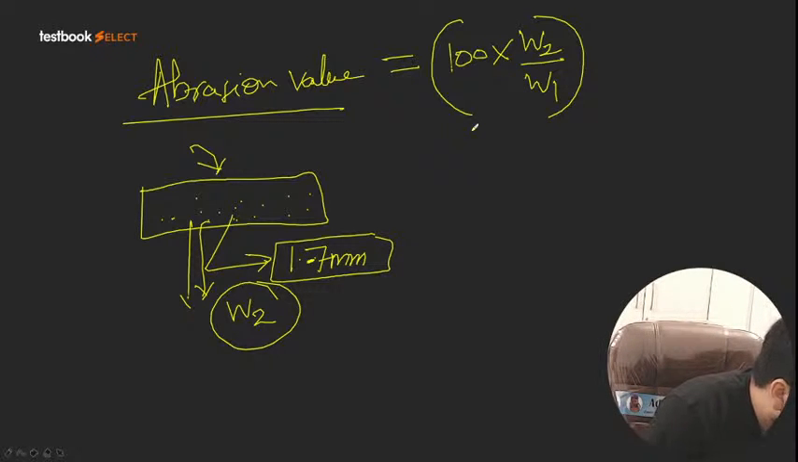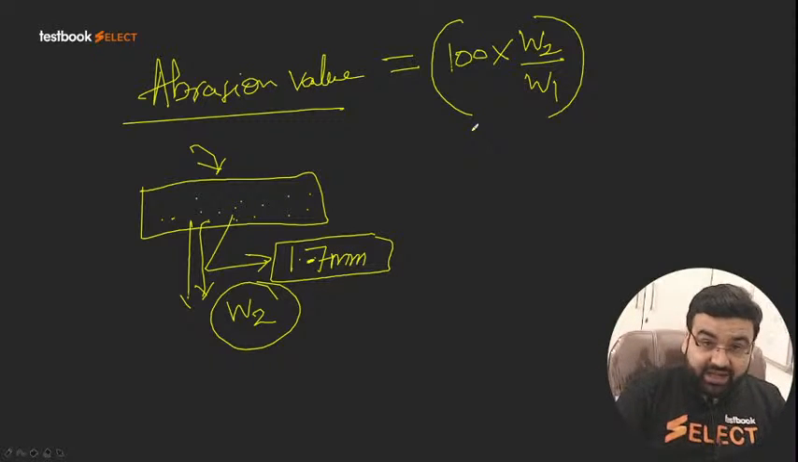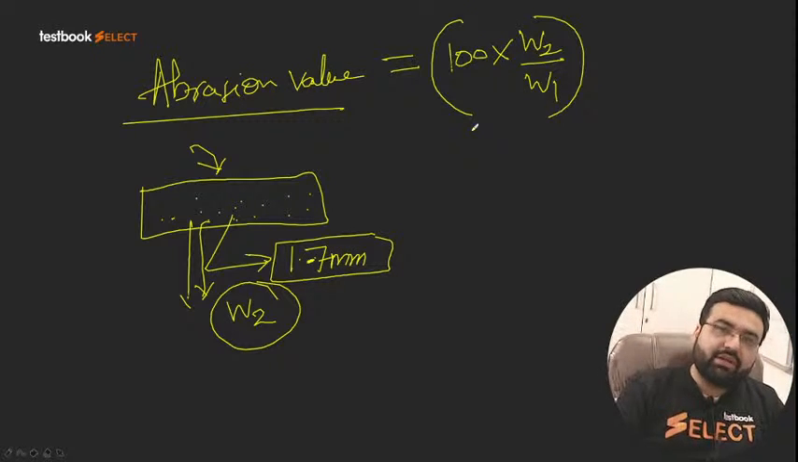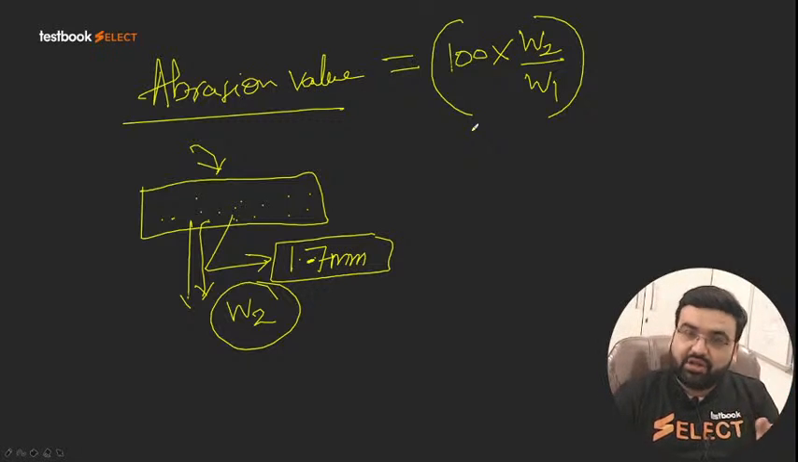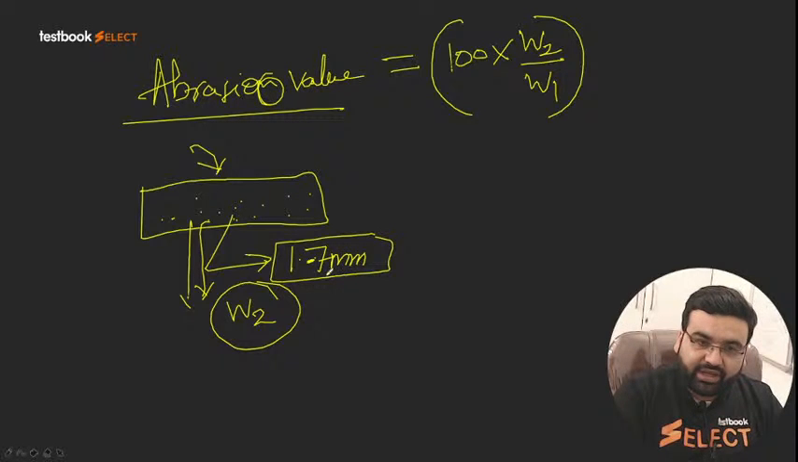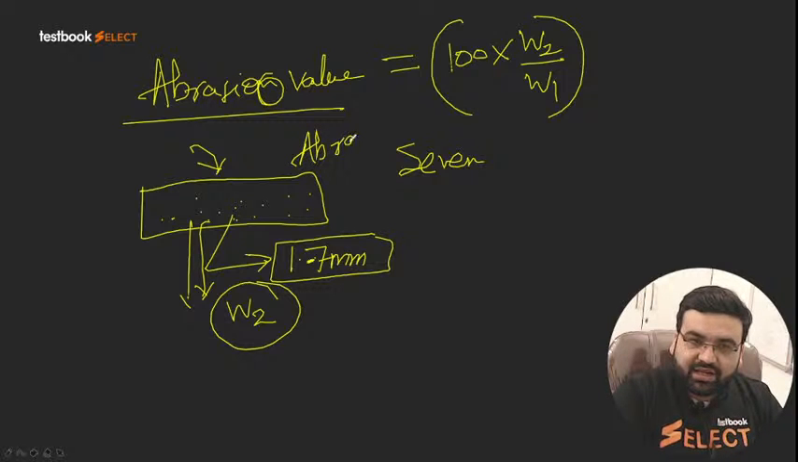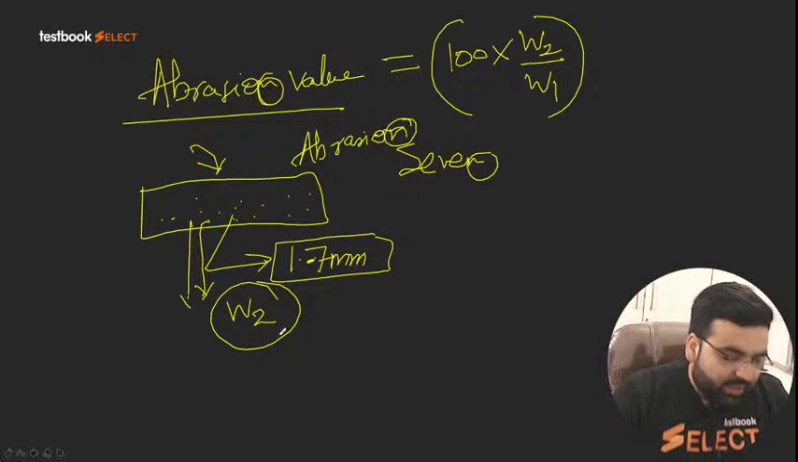Rahul Bhardwaj, 1.7. Yes, very good Rahul. It is 1.7 mm, correct. Again, I am telling you it is a very confusing thing, but we have to remember this. Abrasion, 1.7. See, there is an N here, and here also a 7: S-E-V-E-N, and A-B-R-A-S-I-O-N. You can remember it like this: abrasion has N, seven, so it should be 1.7.